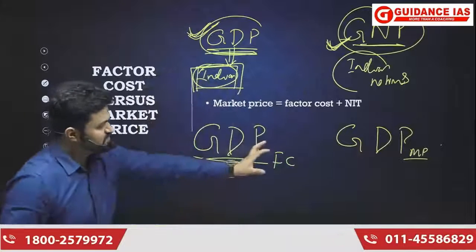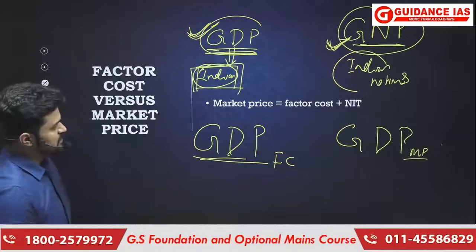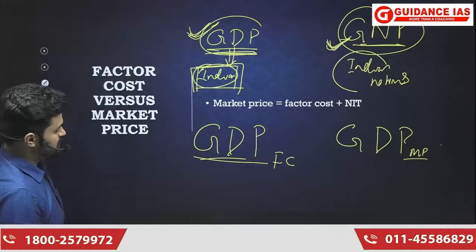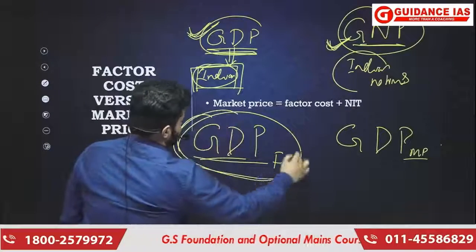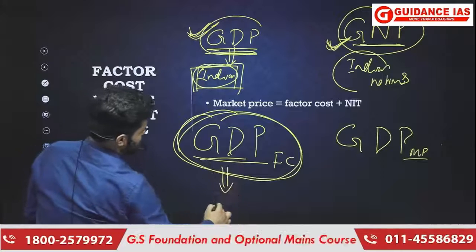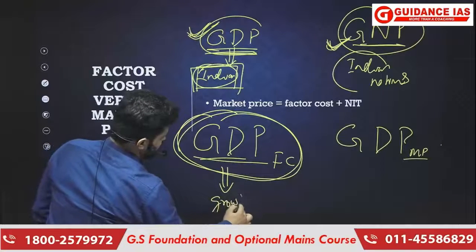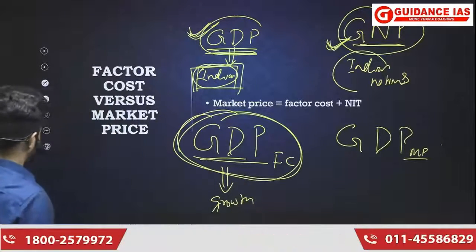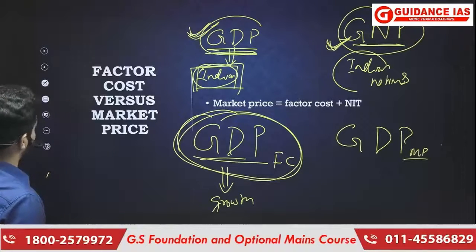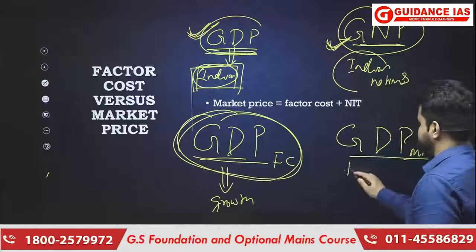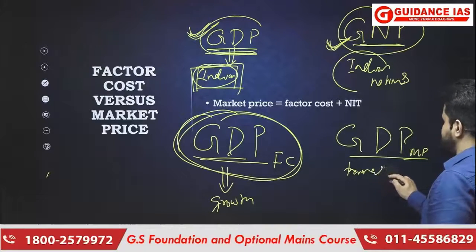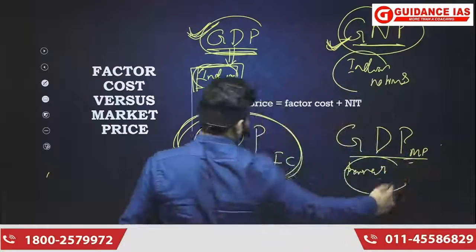Okay, so these two aggregates are different. This is more relevant when we are going to be concerned about growth, the calculation of growth. But when we are concerned about the current transactions, then market price is relevant.